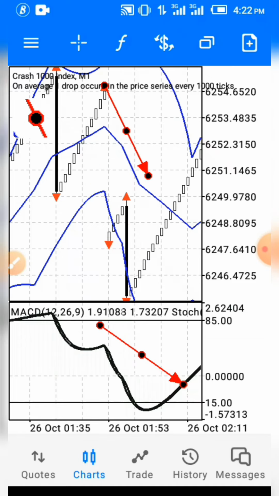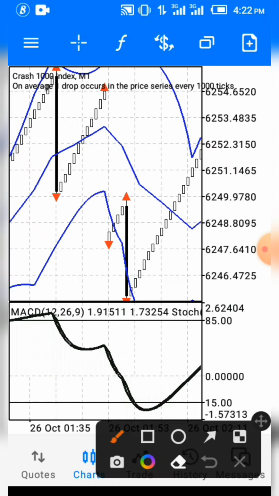Now the next condition is that you see this fractal right here, this red arrow pointing down, these red arrows you are seeing on the charts. You wait for the red arrow to appear down below, okay? And that is three conditions, okay?